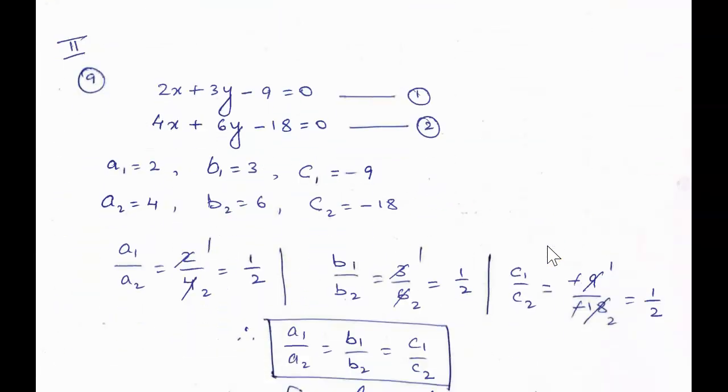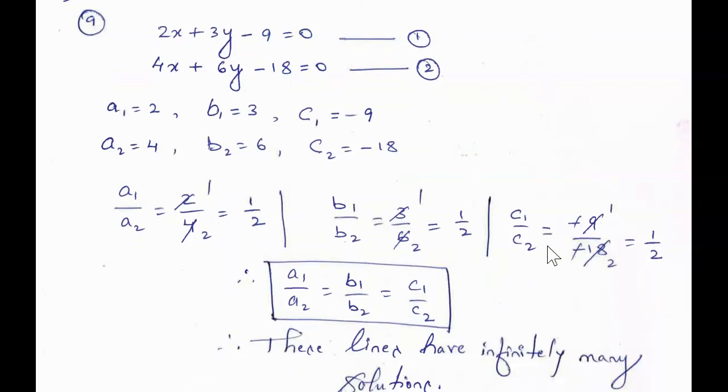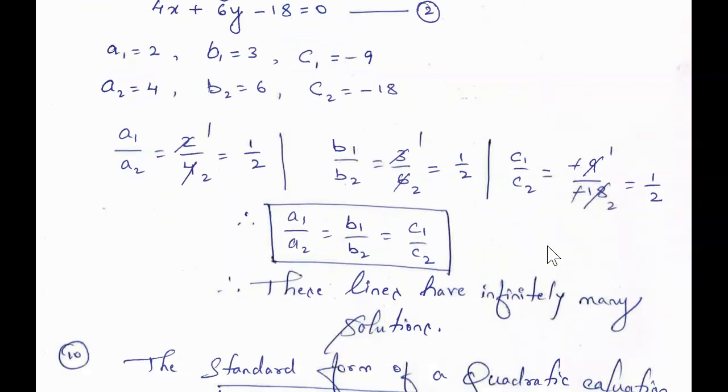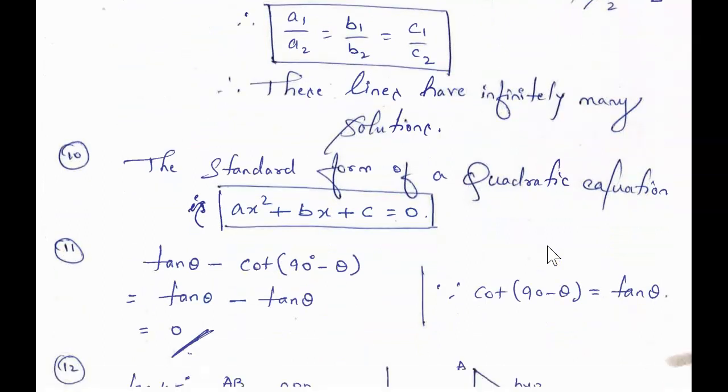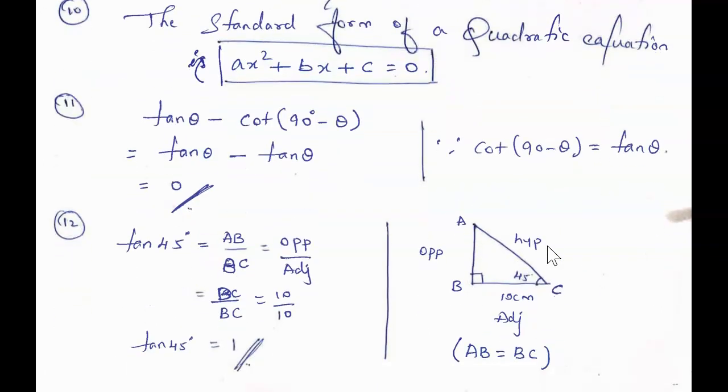Second main, you can see here, each and every step I have explained in detail. This is question number 9, solution. Next question number 10, the standard form of quadratic equation is ax square plus bx plus c is equals to 0.